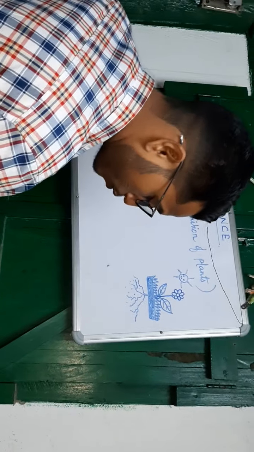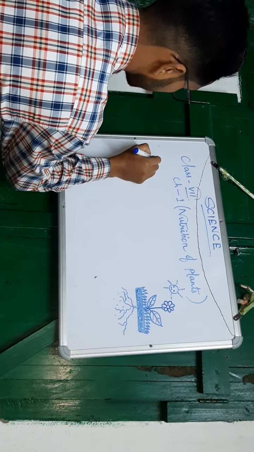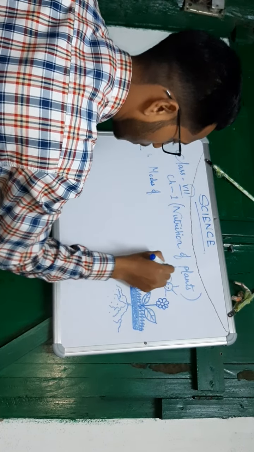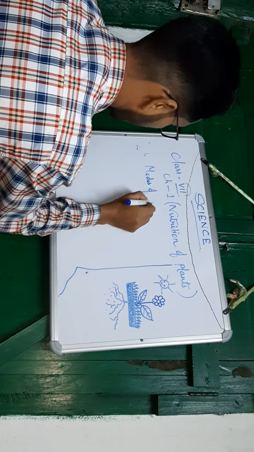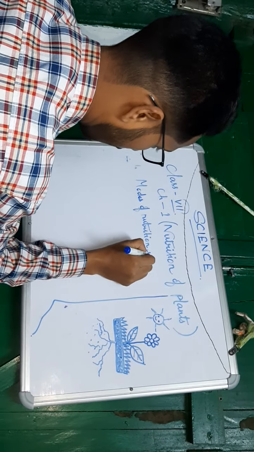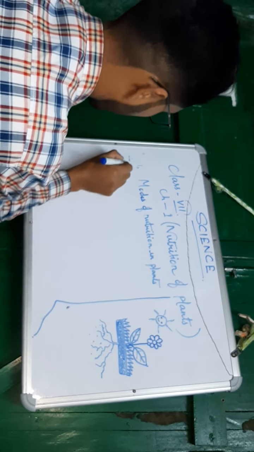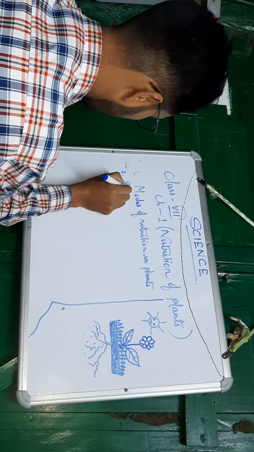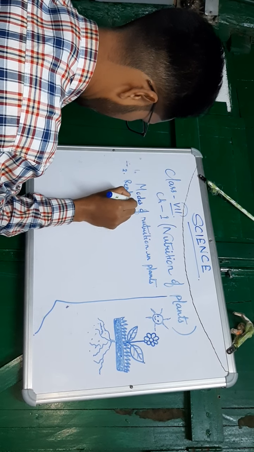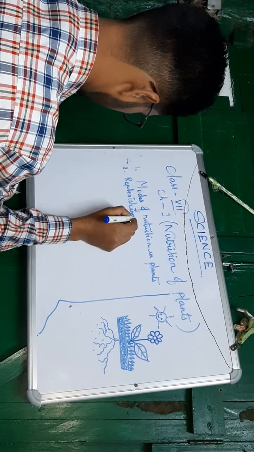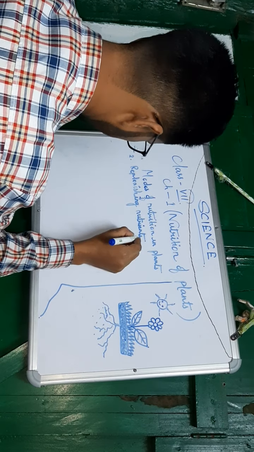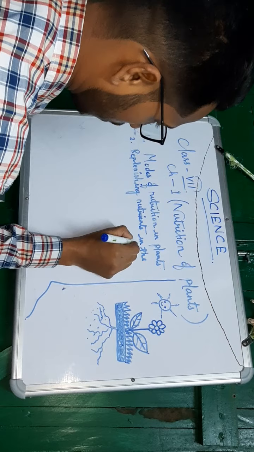In this chapter we are going to study two things: modes of nutrition in plants, and replacing nutrients in the soil.